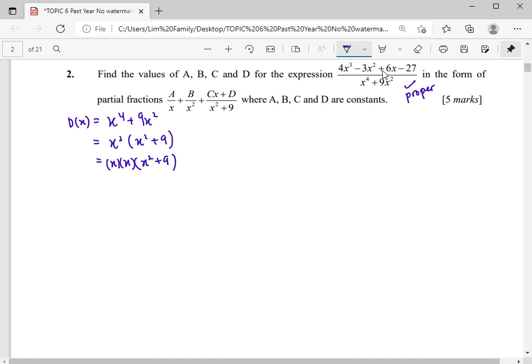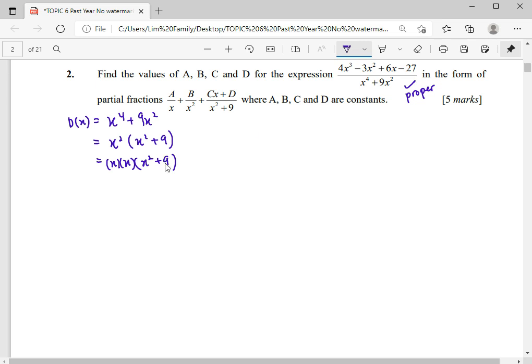So this question involves a repeating factor and a quadratic factor. You can try to press your calculator. You can see when your quadratic has A as 1, B as 0, C as 9, you won't have any factor. So this quadratic is maintained like that. We cannot do any more factorization.